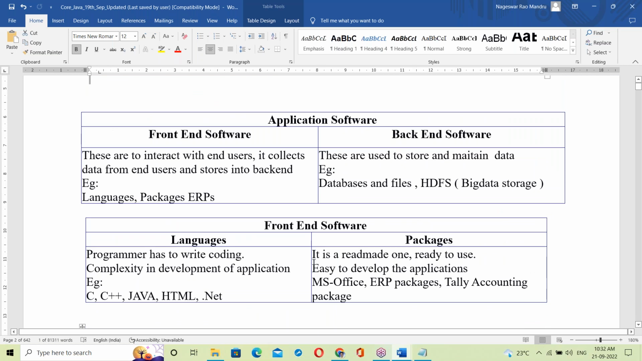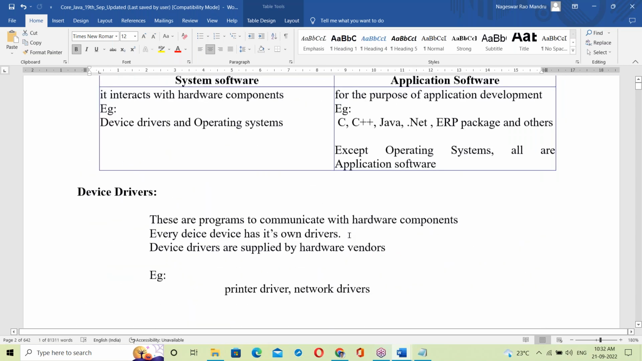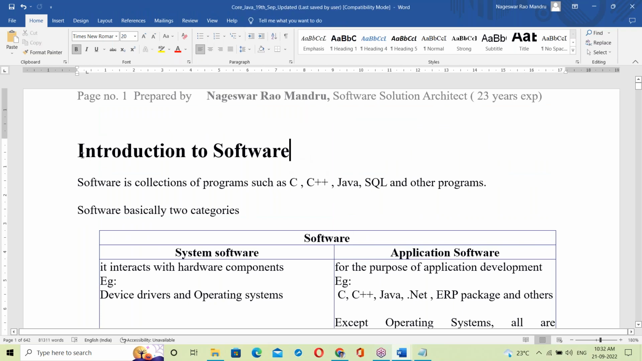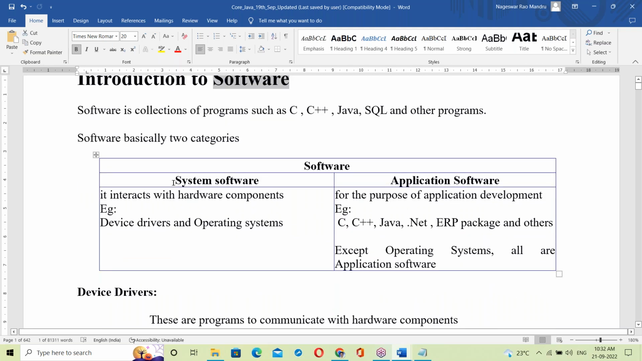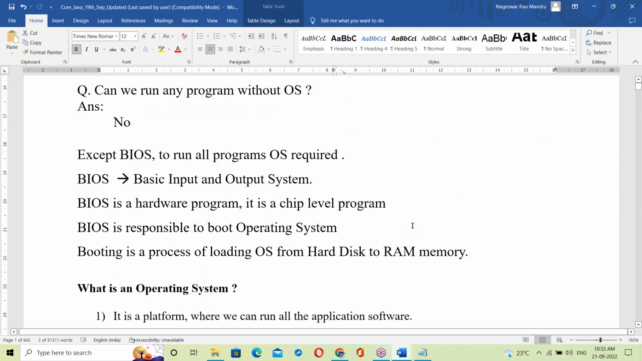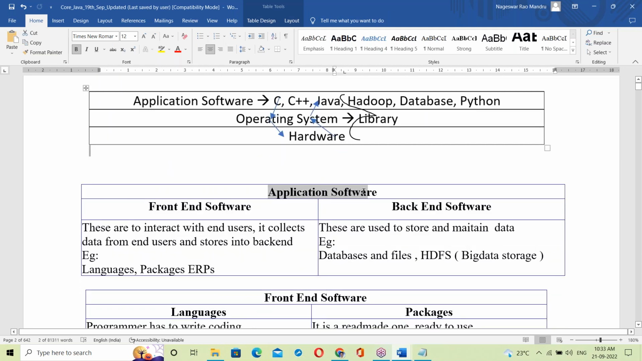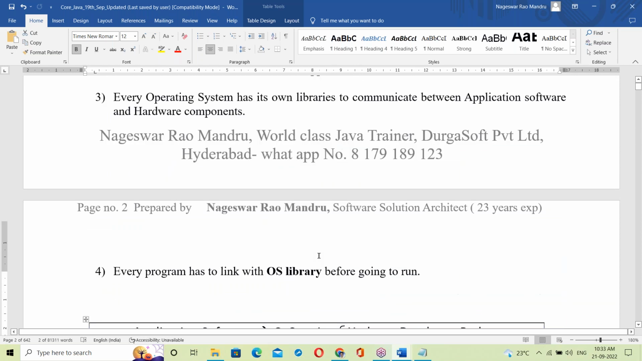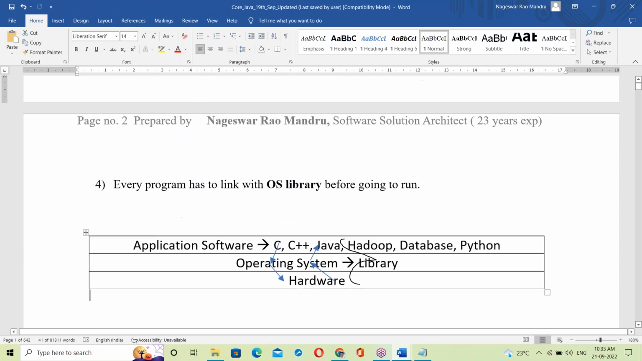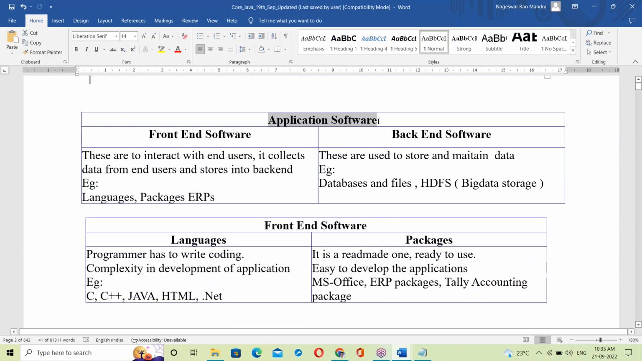See the way of introducing Java. Try to observe that introduction here. First, start with the basics: software. Software has two categories: system software and application software. Java is an application software, so that's the reason we move to application software. Before coming to application software, the OS was explained clearly, how the OS works.